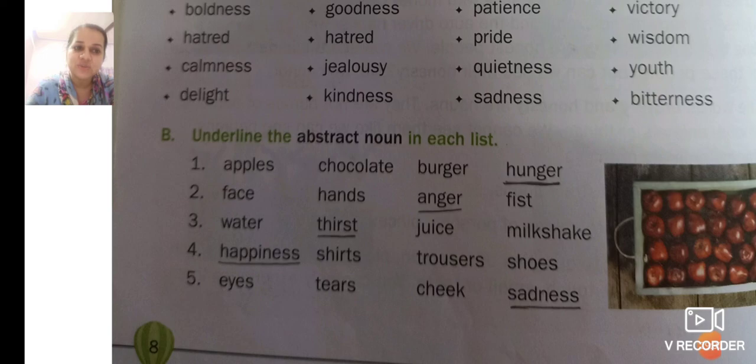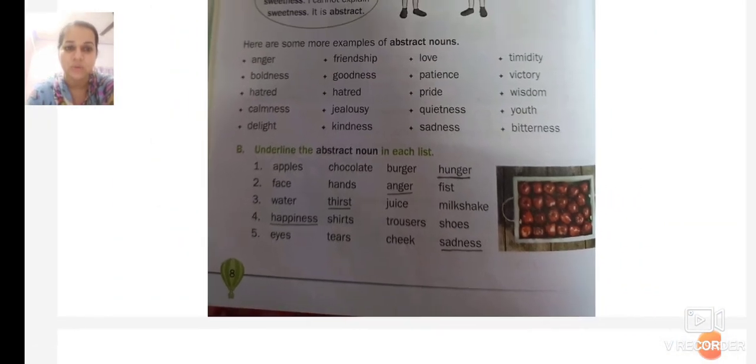Water, thirst, juice, milkshake. You can touch water, you can touch juice, you can touch milkshake, but can you touch thirst? No. You cannot touch the thirst. Happiness, shirts, trousers, shoes. Again, happiness, you cannot touch it. Eyes, tears, cheek, sadness. Can you touch sadness? No. So sadness is the abstract noun.